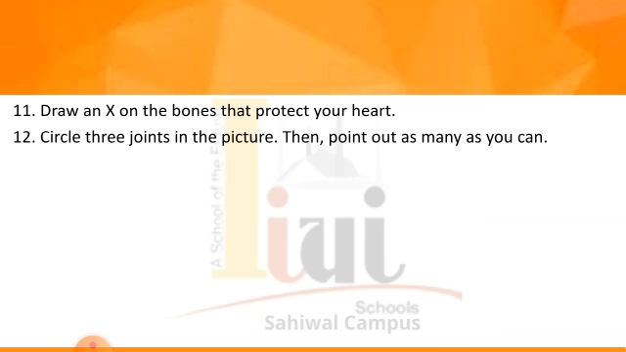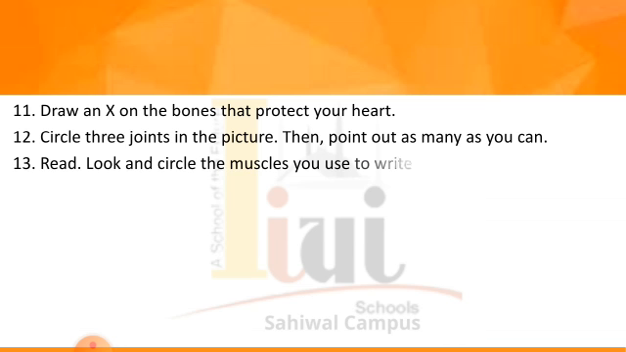Question number 12. Circle 3 joints in the picture, then point out as many as you can. First of all, you have to circle 3 joints in the picture of this skeleton, and then point out as many as you can. So you have to point out the joints in this skeleton. Question number 13. Read, look and circle the muscles you use to write in your book. While writing, you have to circle the muscles of your arm that you use.